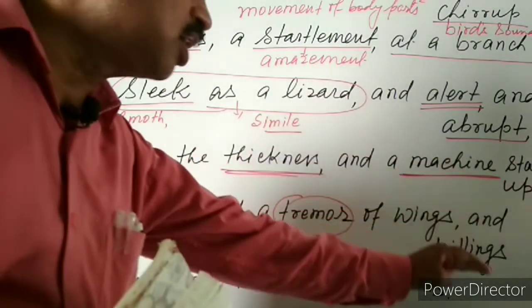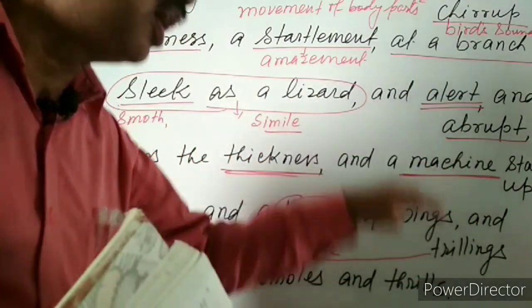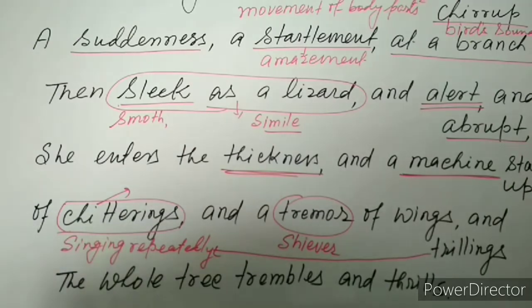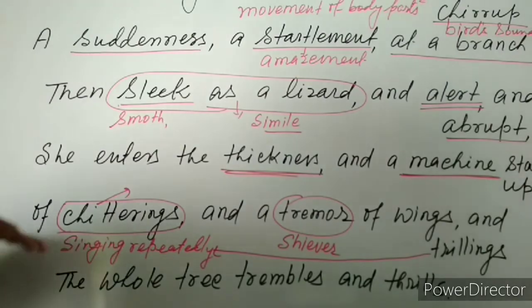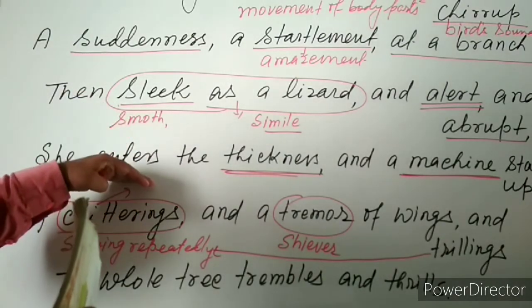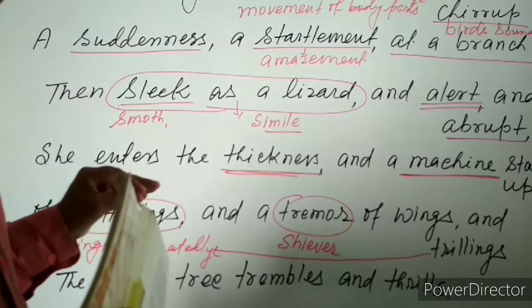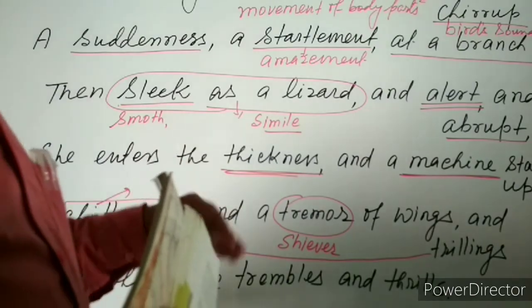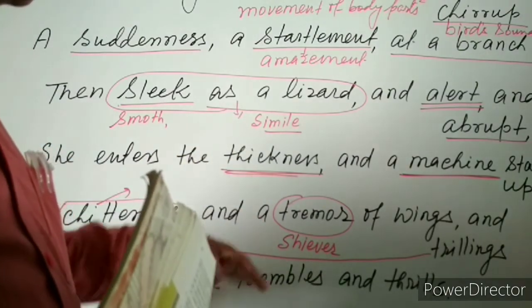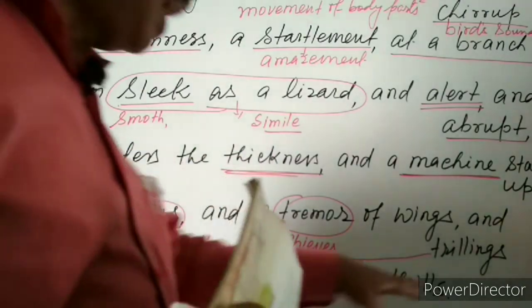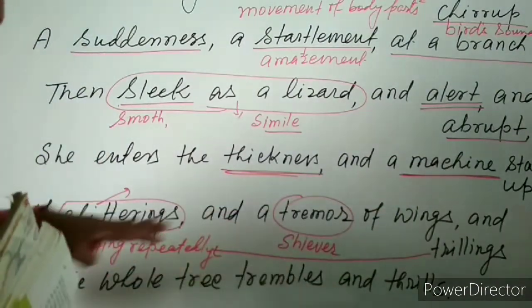A machine starts up, there was a vibration. How? If there was a vibration upon the tree, it means the tree started vibrating due to the chitterings, the different kinds of sound, and the shivering of wings. It means the baby goldfinches are flapping their wings, and due to that the whole branch started shivering, and at the same time there was a trilling.